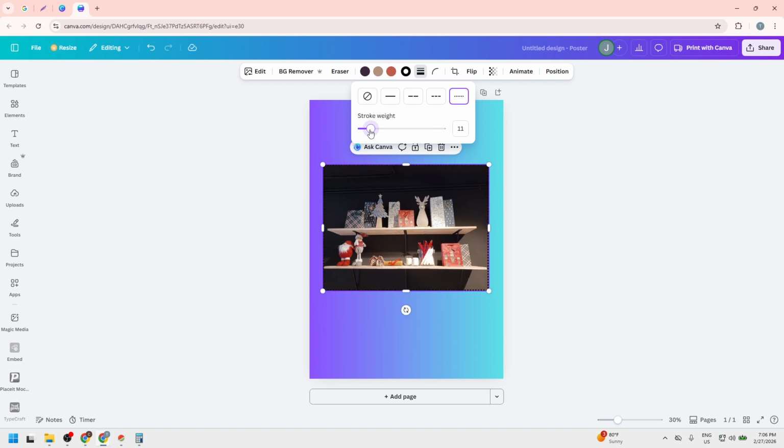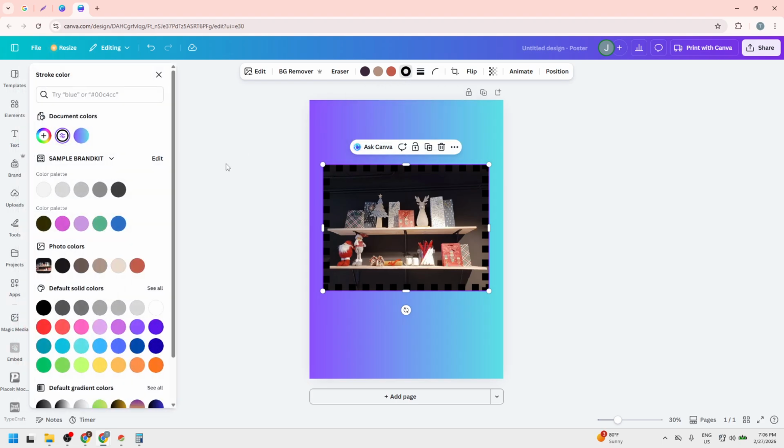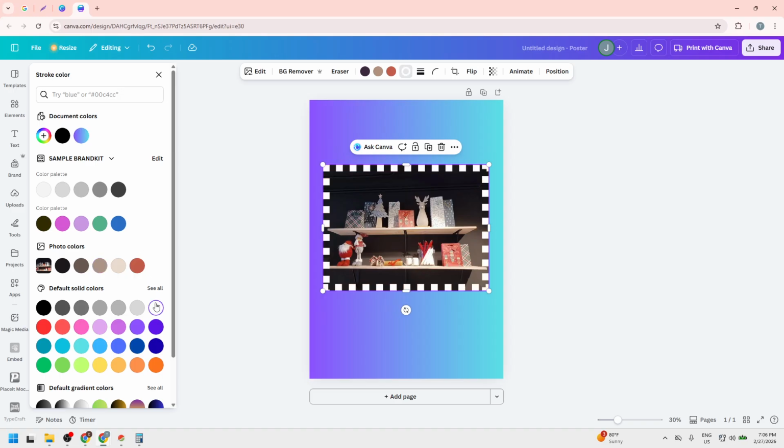Next, click the border color tile next to the style icon to pick a color. You can choose from the default palette, recent colors in your design, or enter a specific hex code if you need an exact match. For a crisp, universal look, white or black usually works. For brand consistency, match your border to your brand colors. Consider contrast too. A light border on dark backgrounds and a dark border on light ones helps your image pop and improves readability.